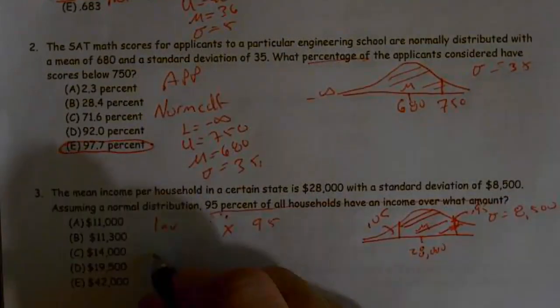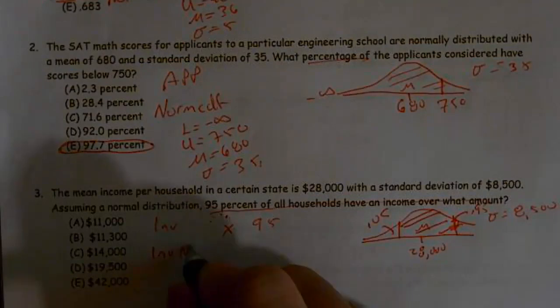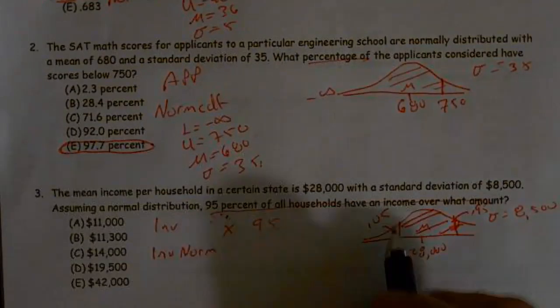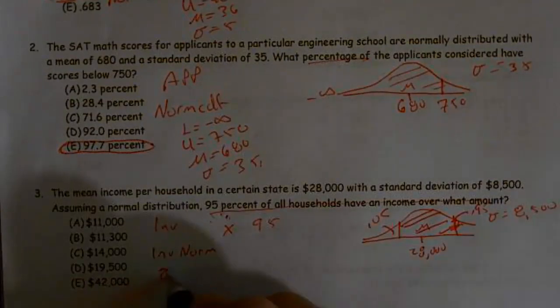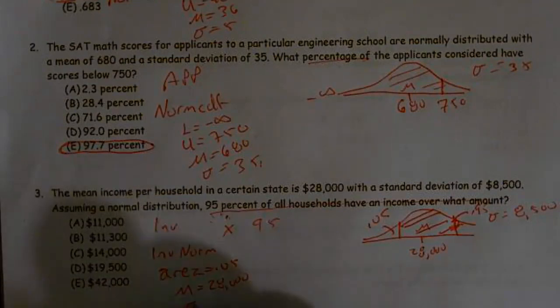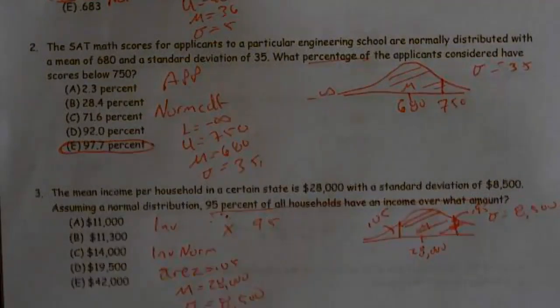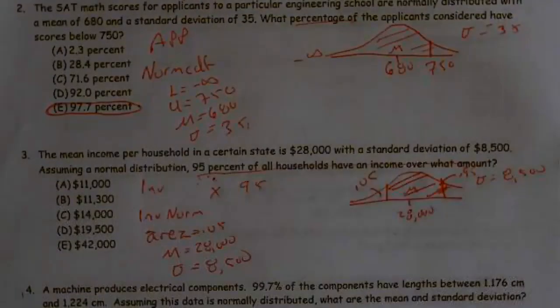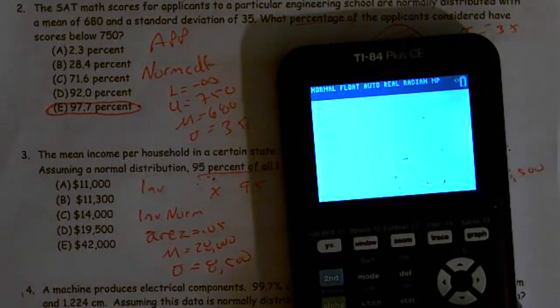So I need to do an inverse norm. The very first thing it's going to ask me for is my area. My area in this case is 0.05. My mean is going to be 28,000, and my standard deviation is 8,500. Now, if they'd been asking for a z-score, I would have used a different approach, but they were just asking for the value.